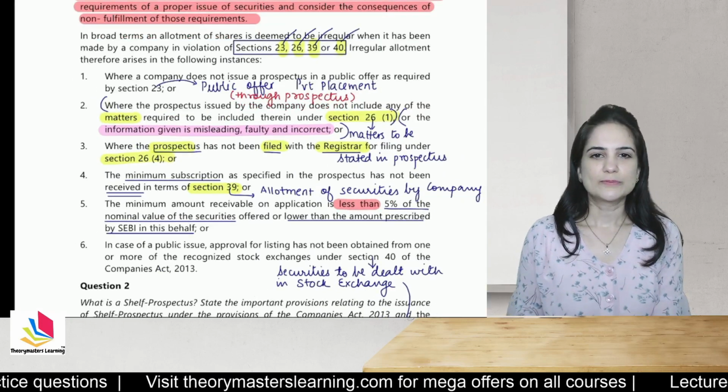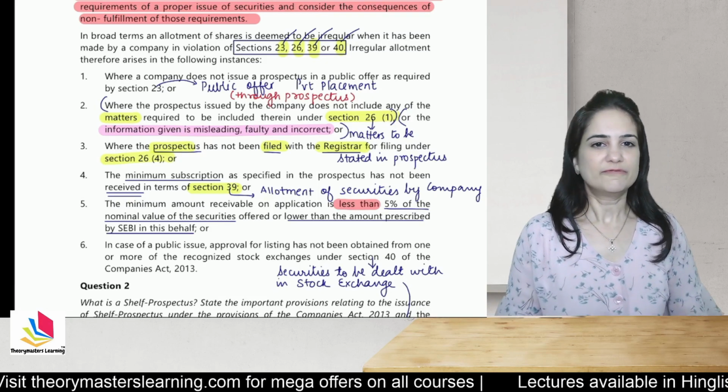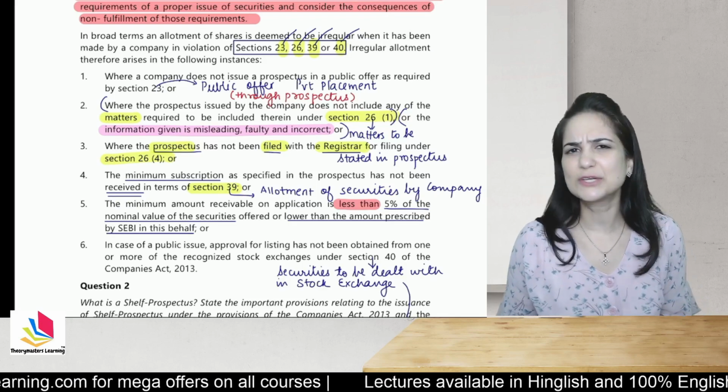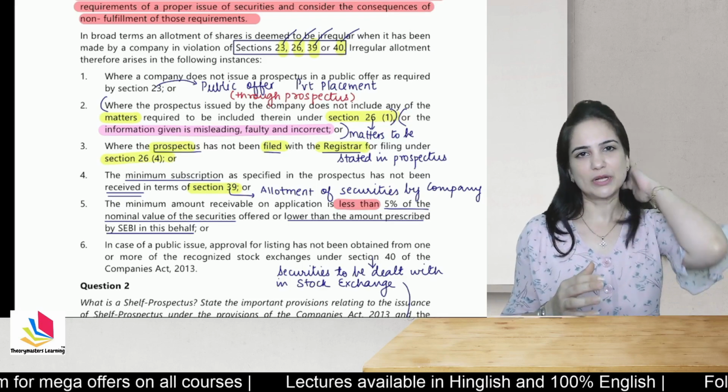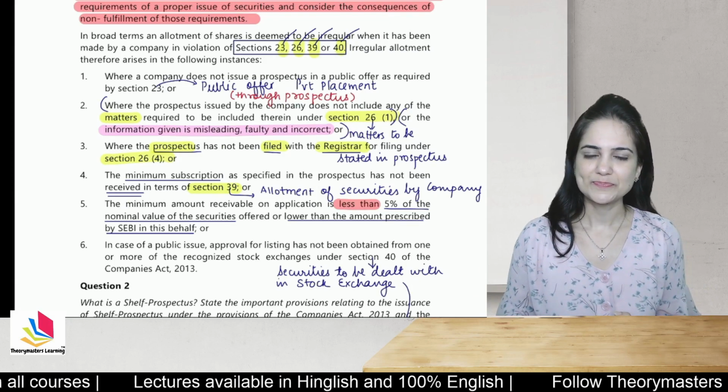Okay. Now, when is the allotment irregular? When it is a violation of section 23. Now, what is in section 23? Section 23 actually explains what is public offer and private placement.